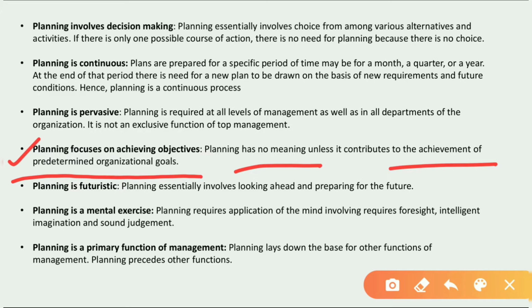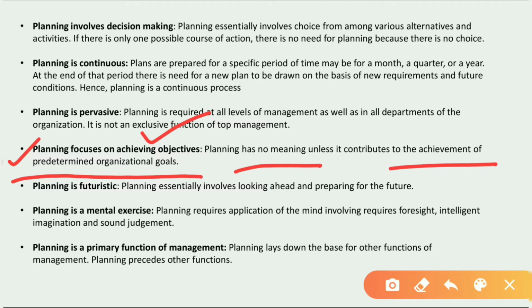What all things they have to do, how they are going to achieve the goals, for that they have to plan. Okay, so the first thing is to do what? The first thing is they set the organizational goal, means they set the objective, and to achieve that goal they do the planning. Okay, so planning should be made in such a way that our goals can be achieved.